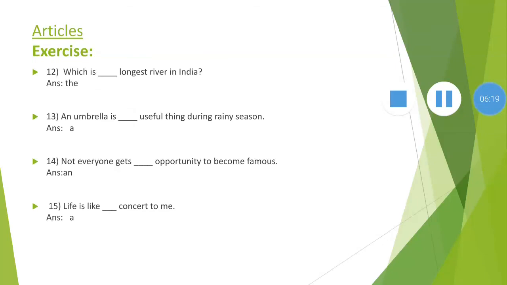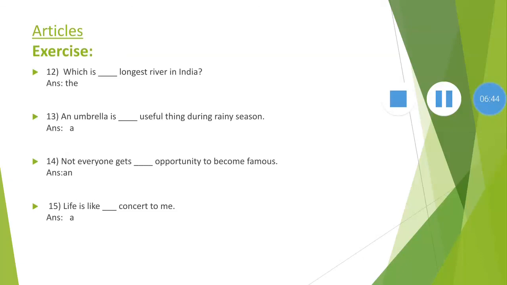Next, which is the longest river in India? We know that before the name of river, before the name of mountain or universal thing or rare thing in the world, we use the article. Also, the superlative form is already used in the example, longest. So, before superlative form, we use the article. Which is the longest river in India? Okay, so the article is used.